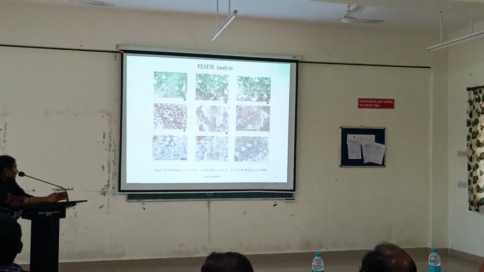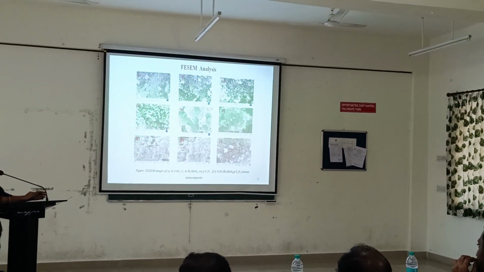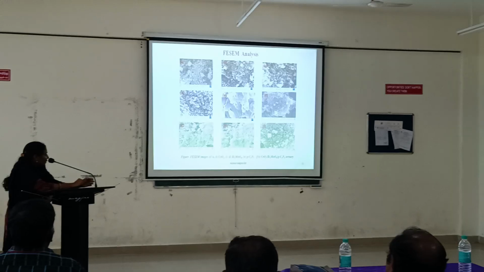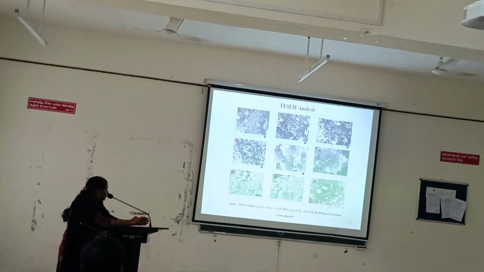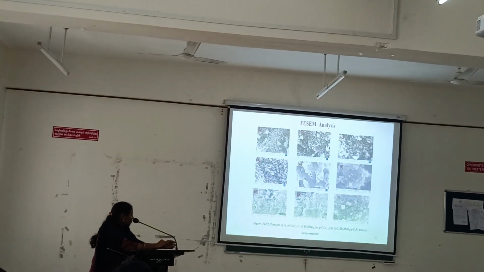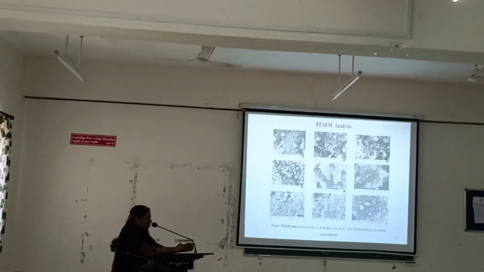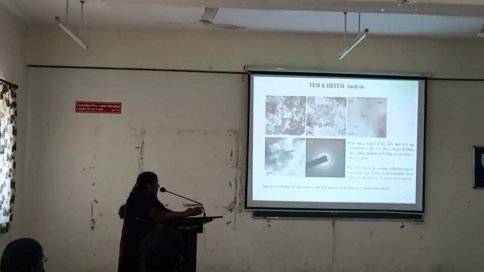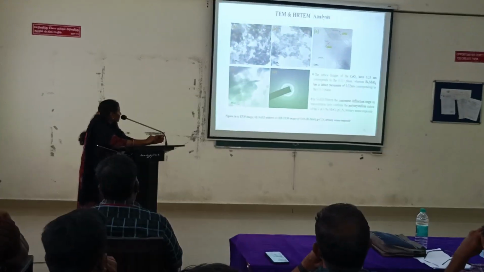In these images, we can clearly see the cerium oxide nanospheres, and the plate-like bismuth molybdate embedded on the surface of the graphitic carbon nitride nanosheets. STEM and HR-TEM analysis.